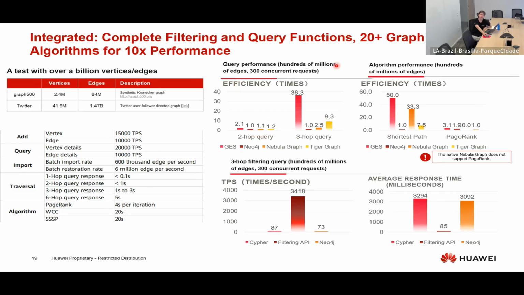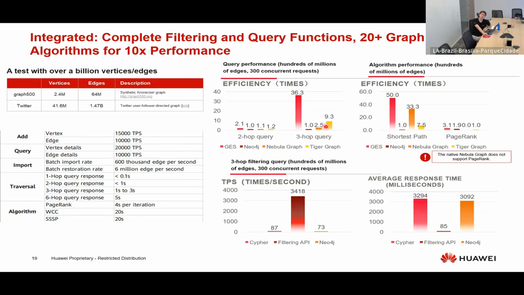And here we can see that our efficiency, the performance compared to some competitors, is really high. Our performance is really good. For example, for 2-hop query, we are 2 times better than the others. For 3-hop query, we have 36, and the second one is Graph, which is also a very good competitor, right?